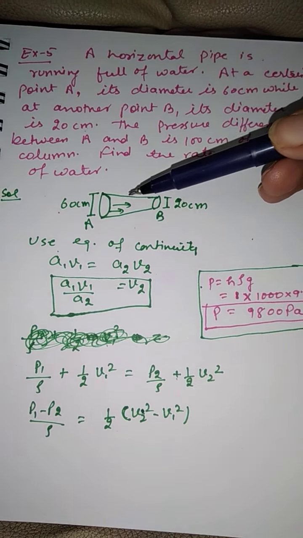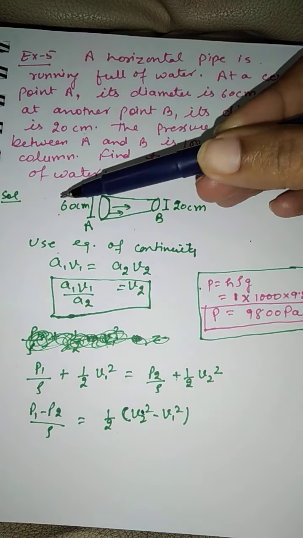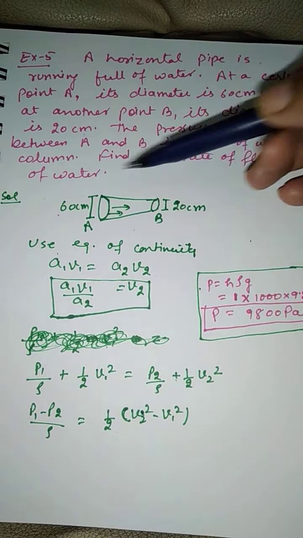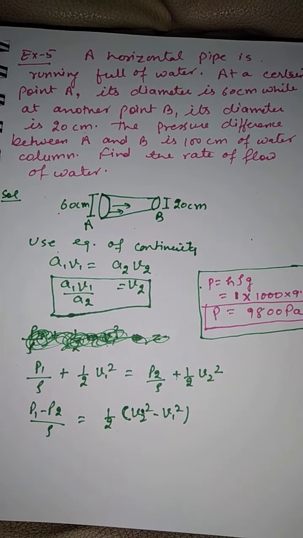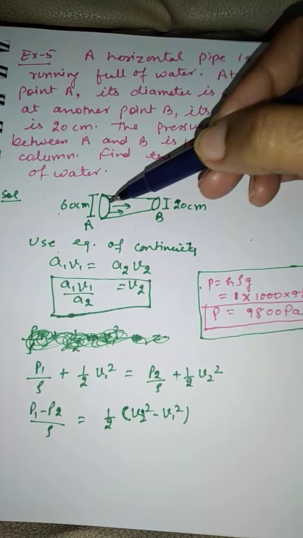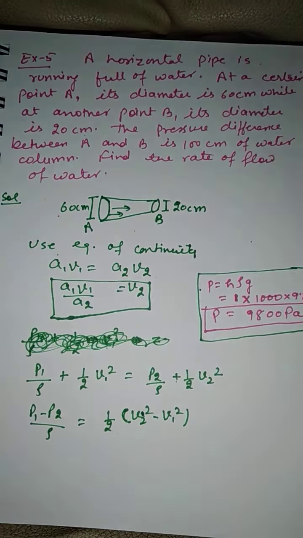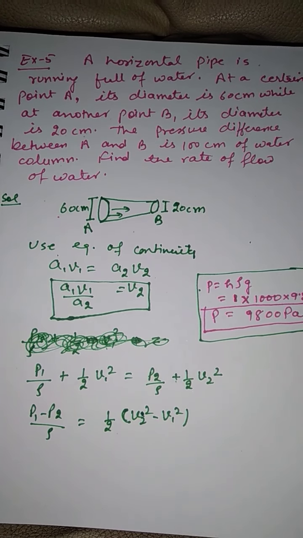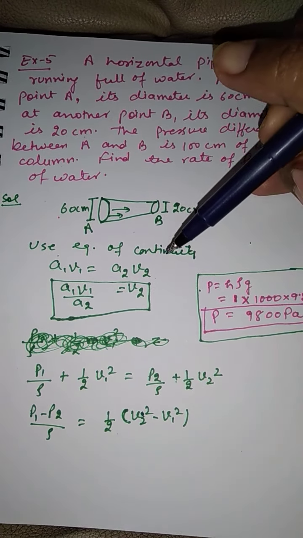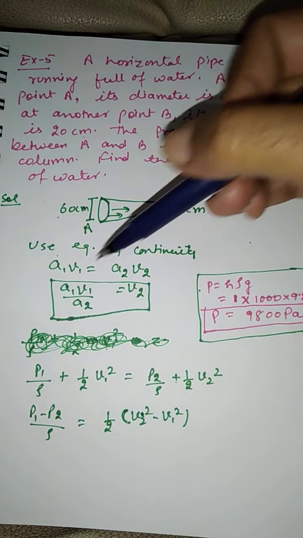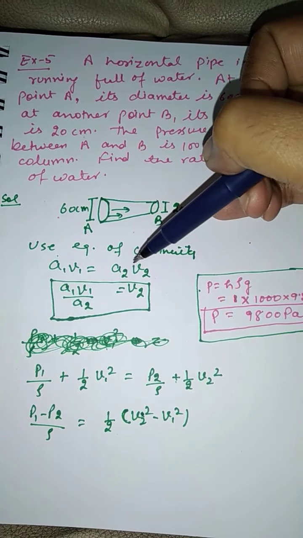In this question, a liquid is flowing through a tube where at one end the diameter is 60 centimeter and at another end the diameter is 20 centimeter. Notice that there is no height difference in this tube. The height remains same, so that means potential energy does not change. First we will calculate the ratio of velocities v1 and v2 using equation of continuity, a1 v1 equal to a2 v2.